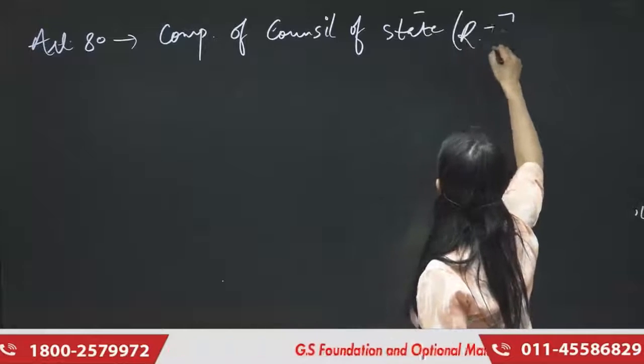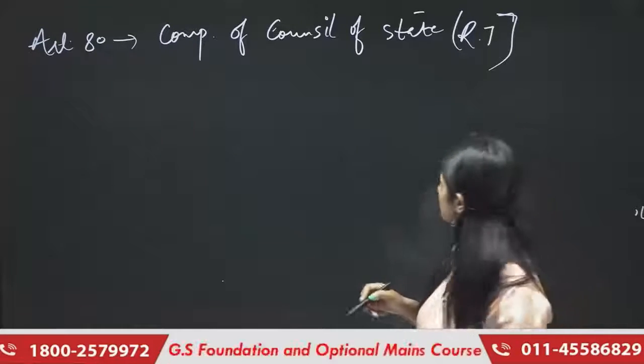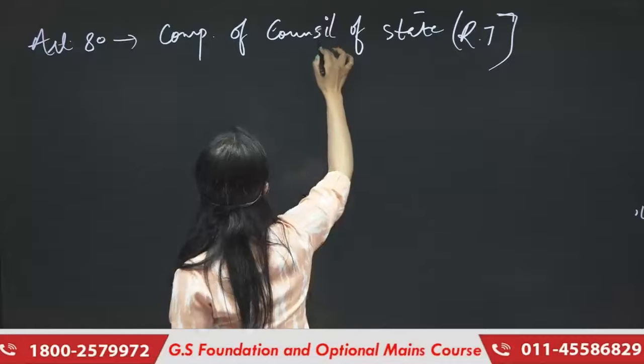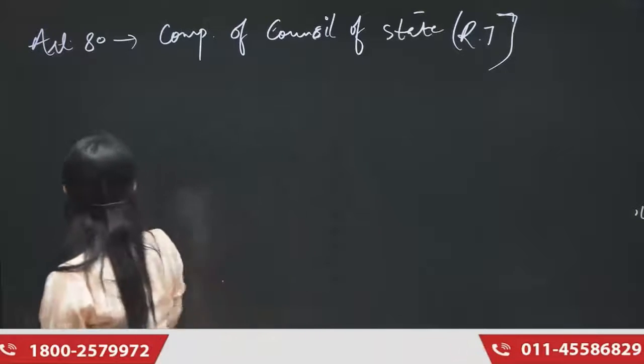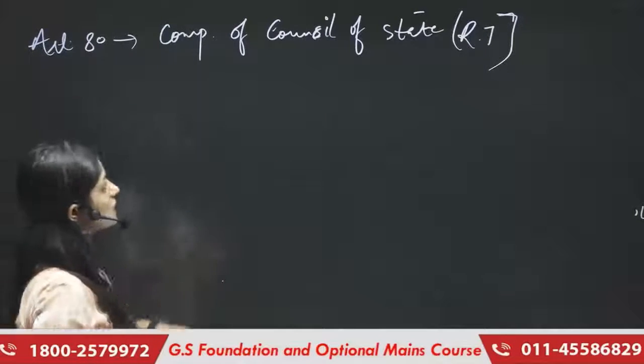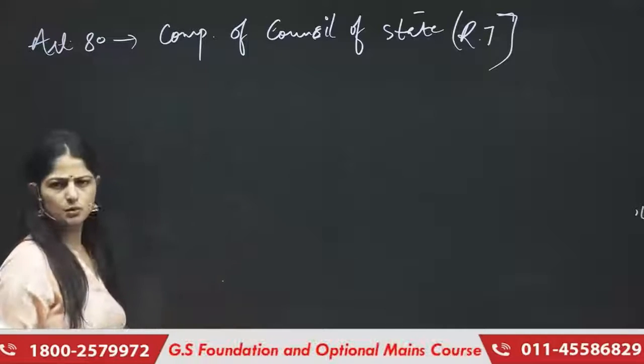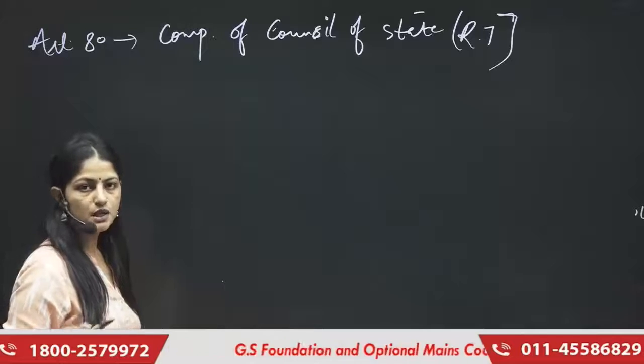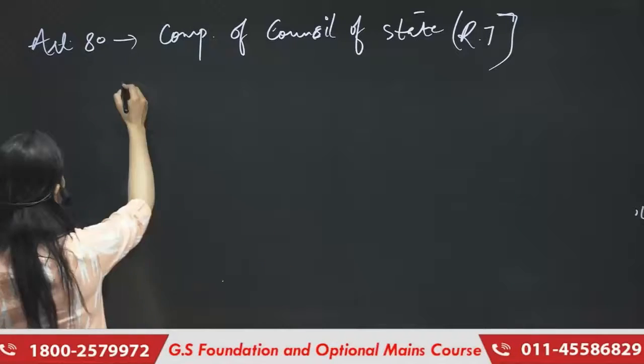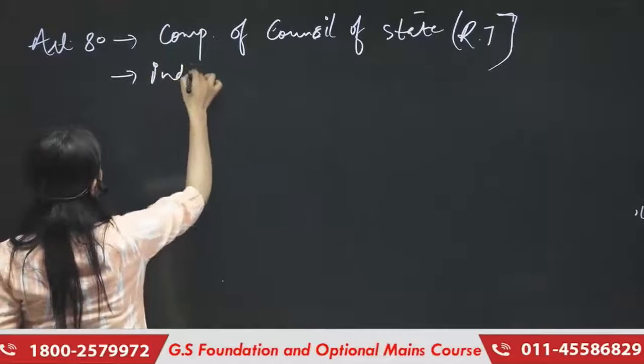Or the Rajya Sabha. We know Council of States is the Rajya Sabha. Okay, this should be C here. Yeah. So Article 80 talks about the composition of the Council of States or the Rajya Sabha. We know how we all must have read this in polity, how members are elected in Rajya Sabha. They're indirectly elected by the people. We know this.